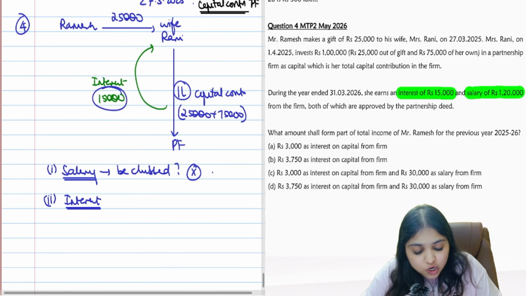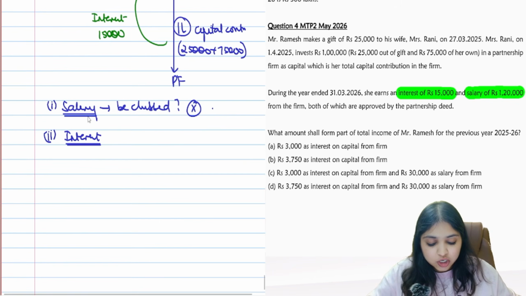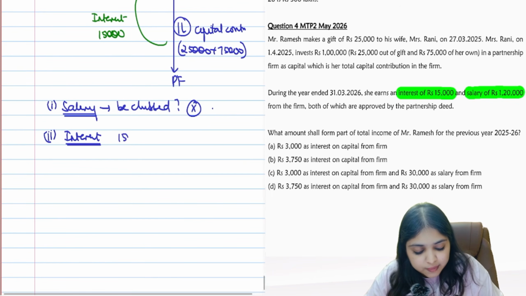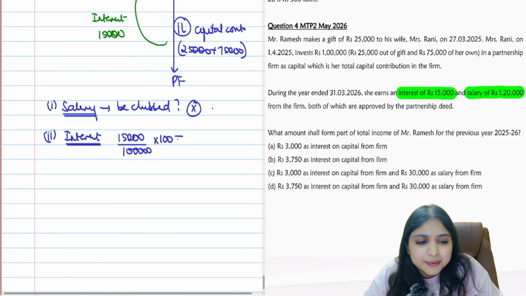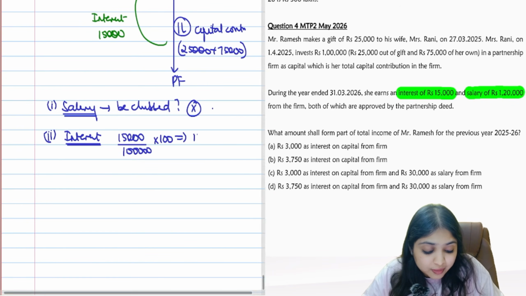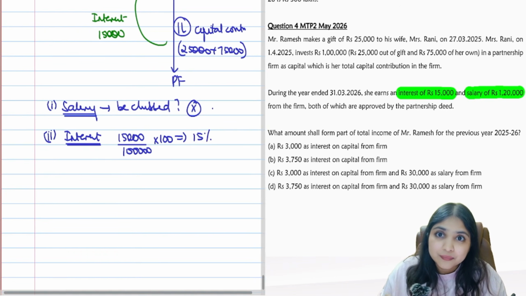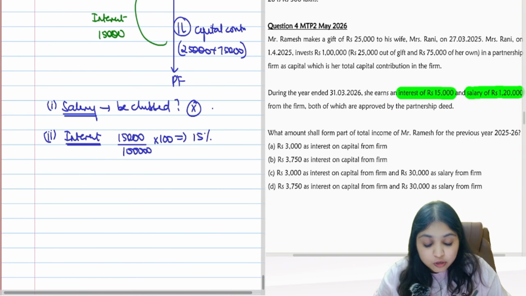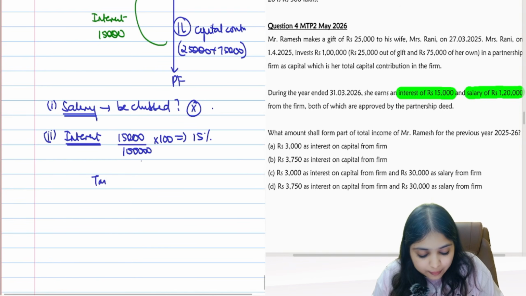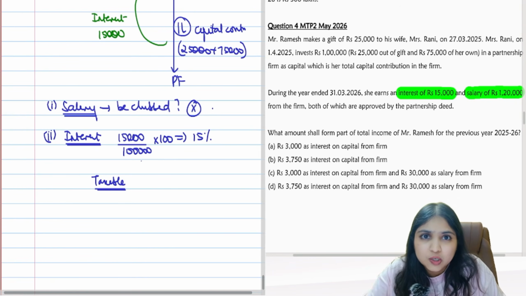See guys, she got 15,000 interest. From how much capital? From 1 lakh capital, she got 15,000 interest. Which means 15,000 by 1 lakh into 100. What percentage interest she's getting, guys? 15% interest she's getting. But tell me, interest on capital, how much is going to be taxable for the partner? Whatever is allowed for the firm. For the firm, 12% will be allowed. So for partner also, what will be the total taxable income? The taxable income will be 12% only.